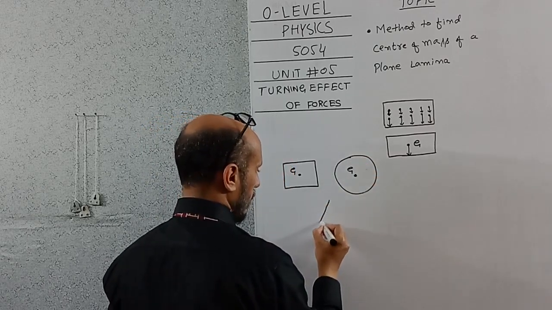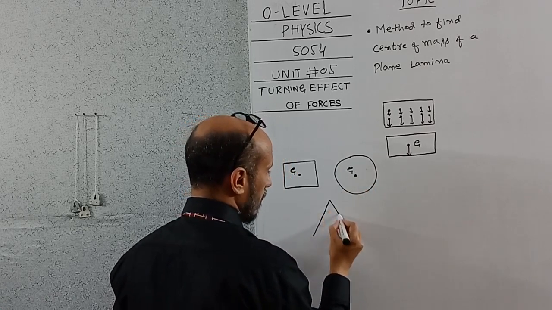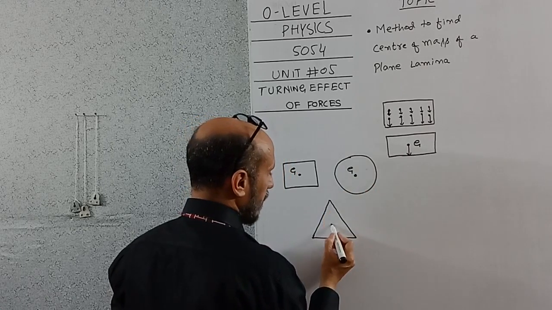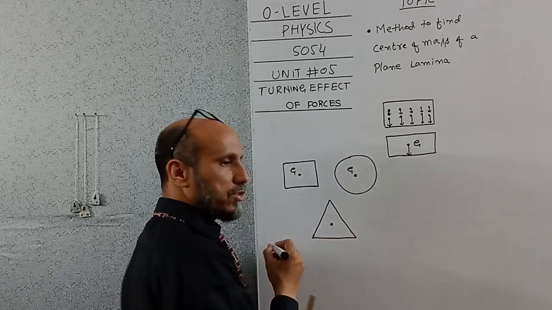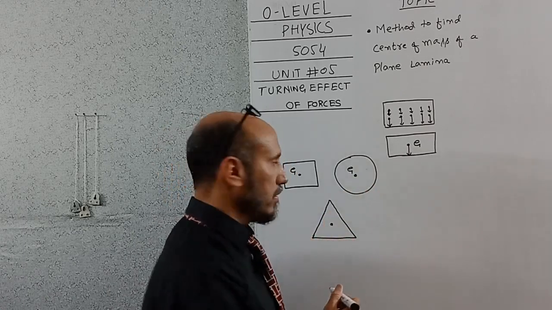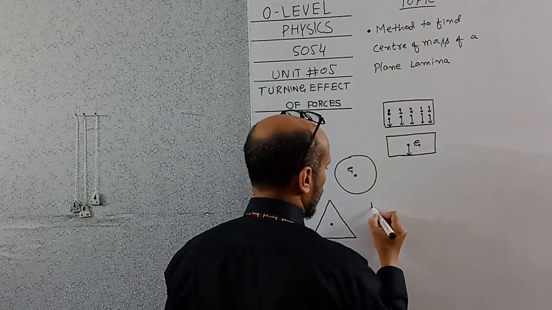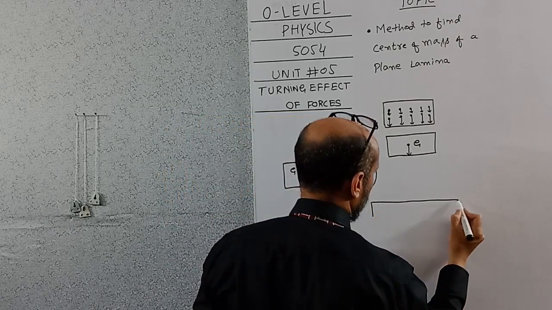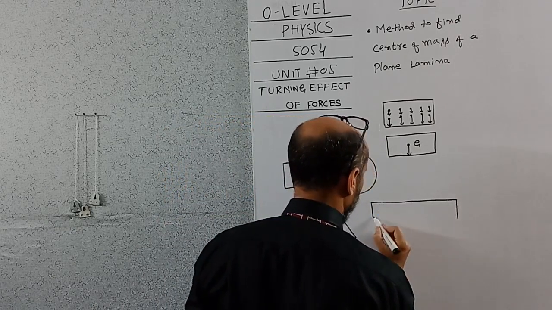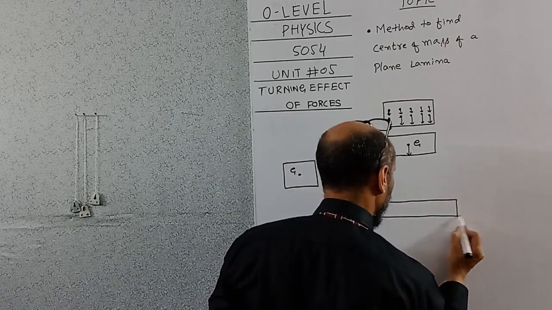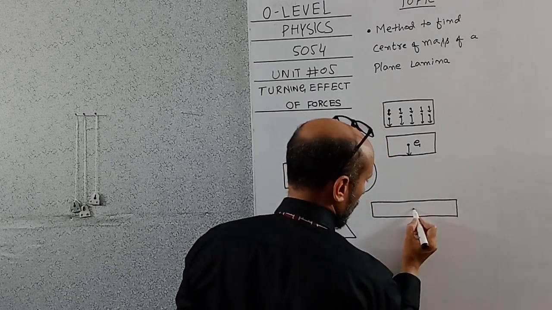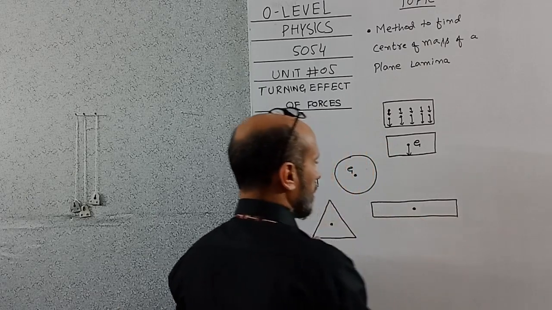If it is a triangle, then its center of gravity will be the intersection of medians of the triangle. And if there is a uniform rod, then its center of gravity will be here.